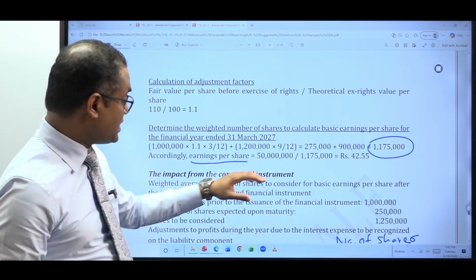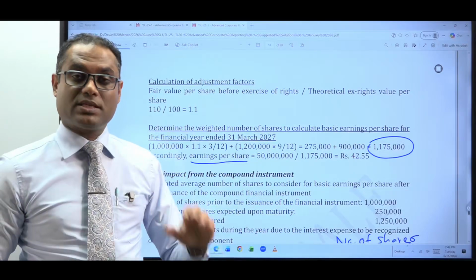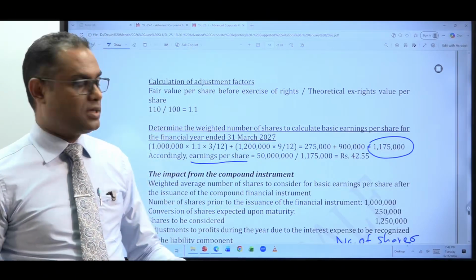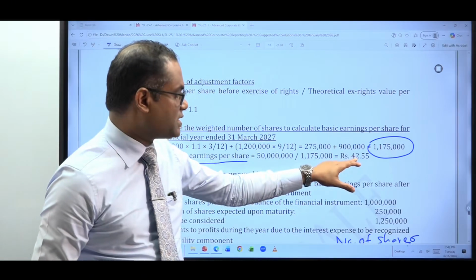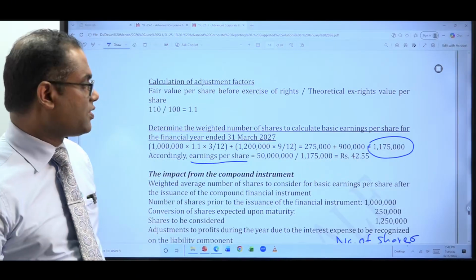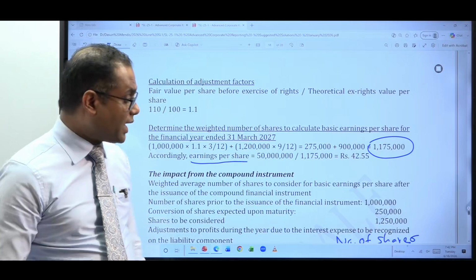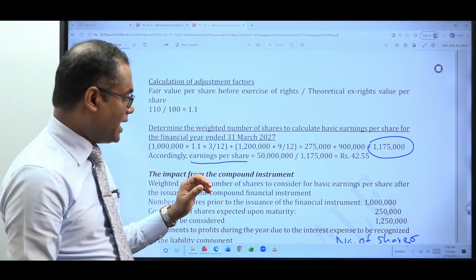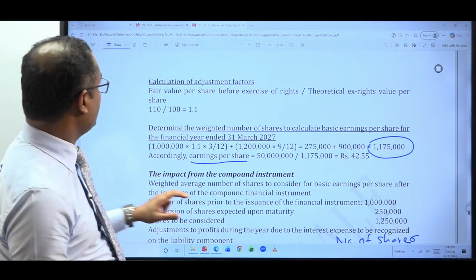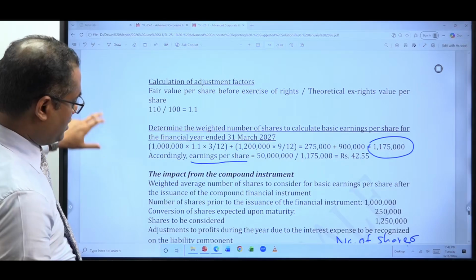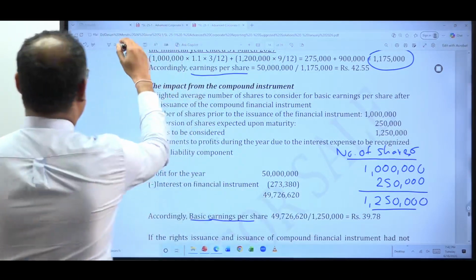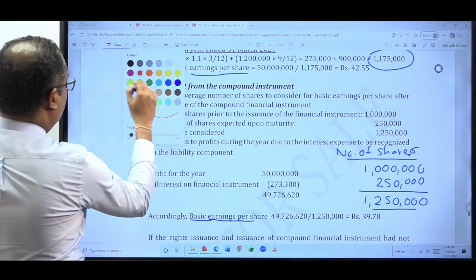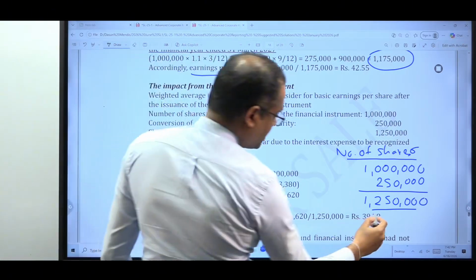So this is arrangement B. Before the arrangement, basic earning per share was 50 rupees. Now, if you go ahead with arrangement B, basic earning per share will be reduced to 42.55. So if you look at these two options, arrangement A and arrangement B, earlier we looked at arrangement A, that is the mandatory bond issue. What was the basic EPS?